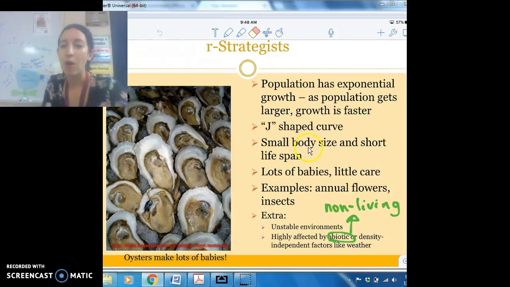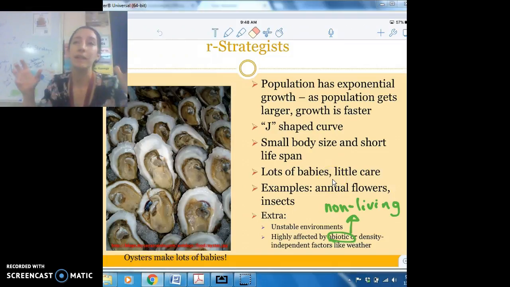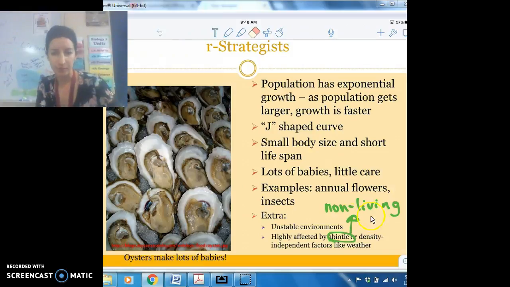They have small body size and they just live for a short amount of time. They have lots of babies. R was for reproduce, and they don't take care of them. They have hundreds or thousands of babies at once, and then they just let them go, and they don't take care of them. The reason they do that is because they have so many that they hope that at least some will grow and reproduce.